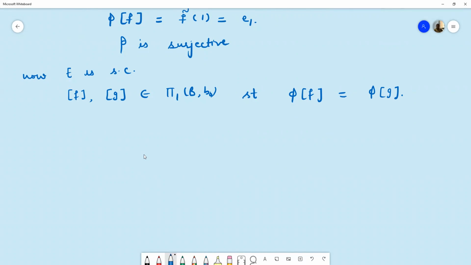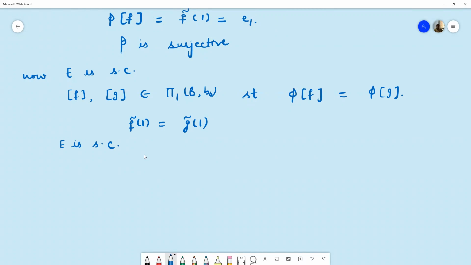So phi of F is equal to phi of G means F curl at 1 is equal to G curl at 1, where F curl and G curl are liftings of paths F and G in space E which begin at point E naught. Now E is a simply connected space.